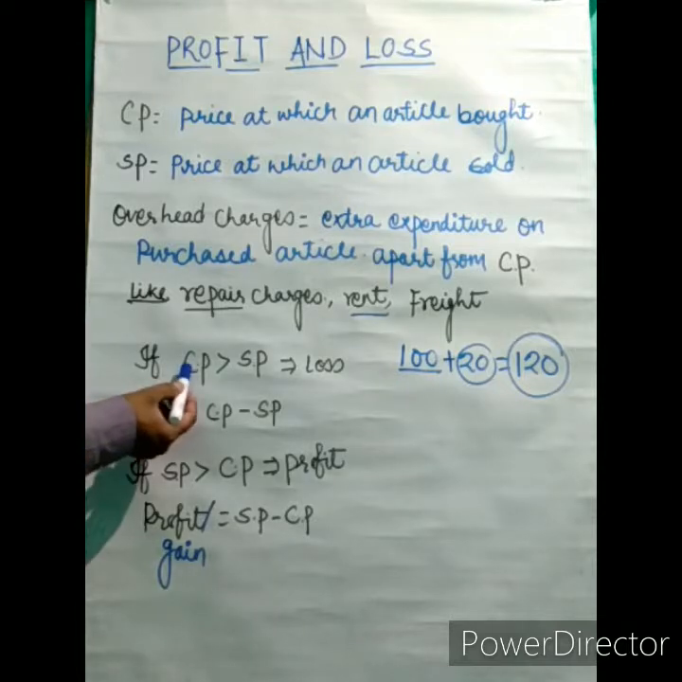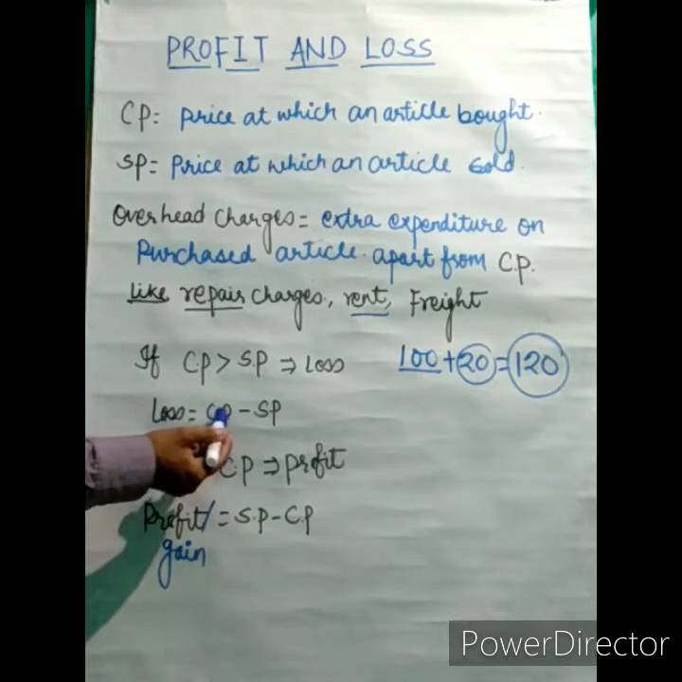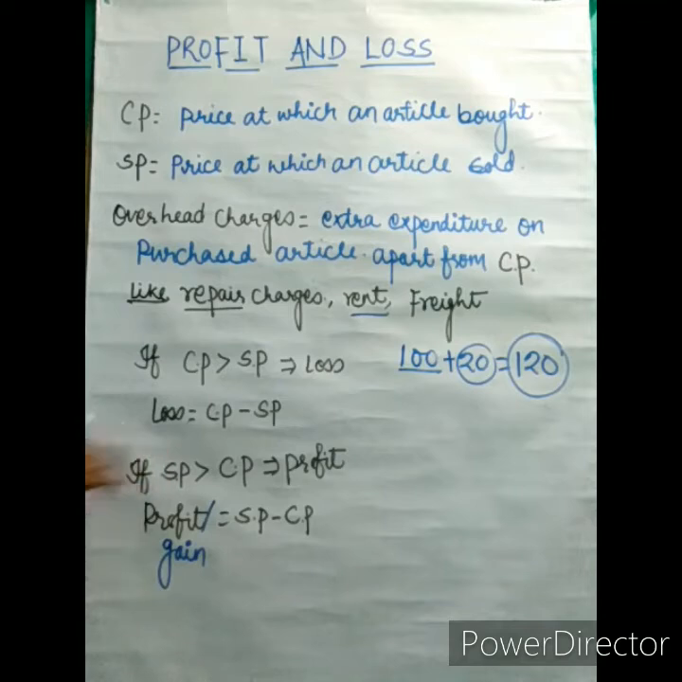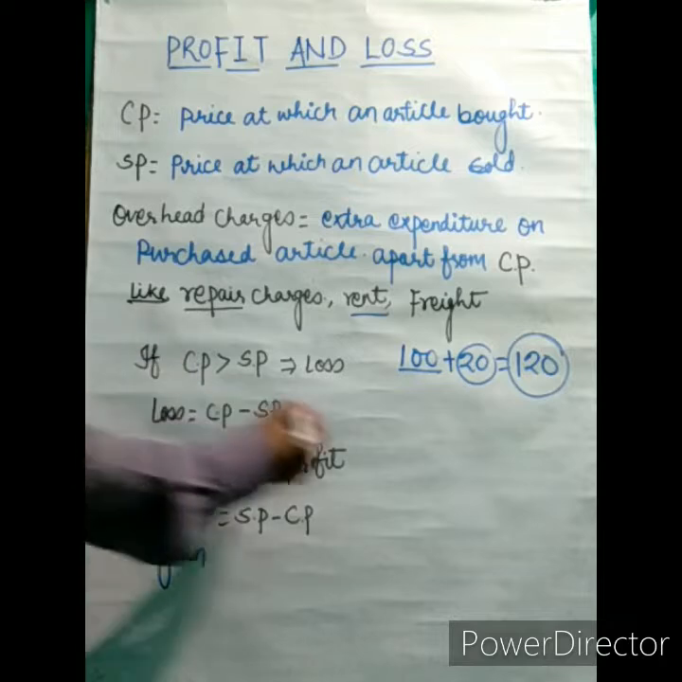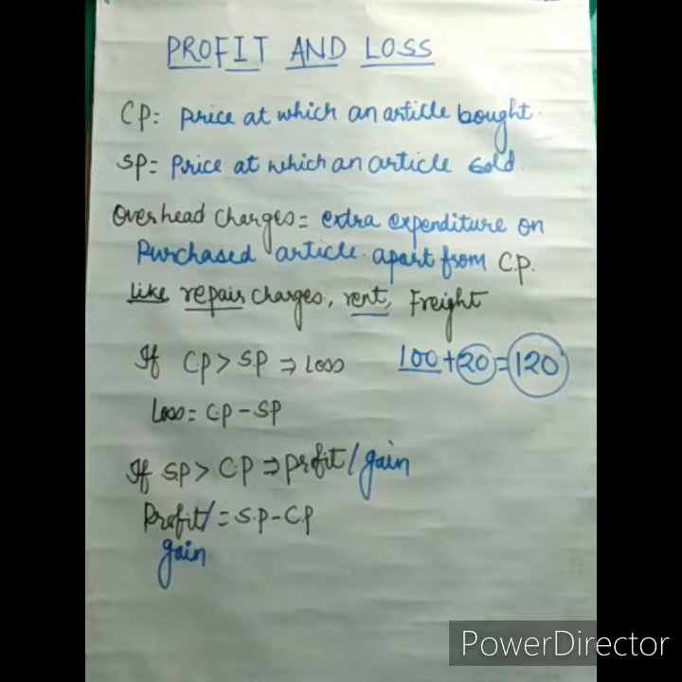If CP is greater than SP, in that case we will have loss. So how to find loss? Loss is equal to CP minus SP. If SP is greater than CP, in that case we will have profit, or we can say gain. Profit or gain is equal to SP minus CP, because SP is greater. So like that we can find profit and loss.